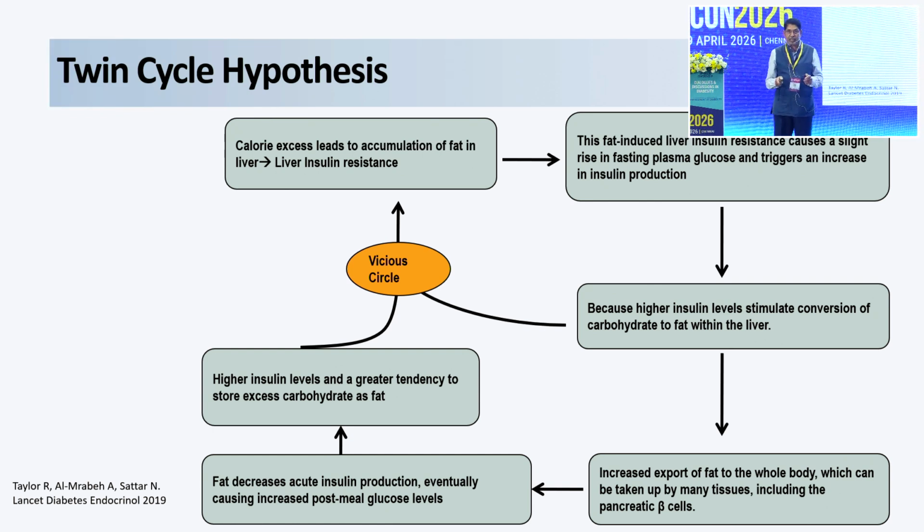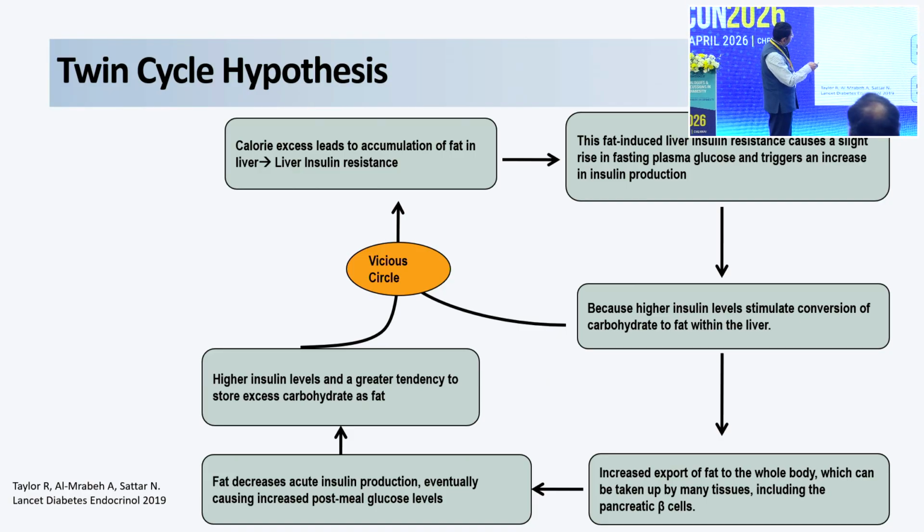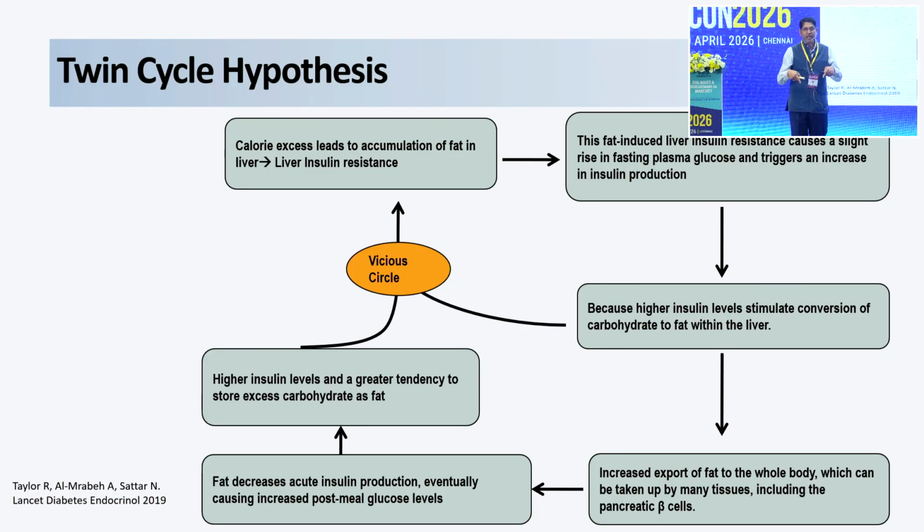We need to understand Roy Taylor's hypothesis, or the study he has done. I'll show the data also. This is the hypothesis known as the twin cycle hypothesis. And what is this twin cycle hypothesis? If you see here, whenever we are taking too much high calorie food with high carbohydrate food, it leads to accumulation of fats in the liver. That is the very simple thing: the liver accumulates the most fat, and it leads to insulin resistance.